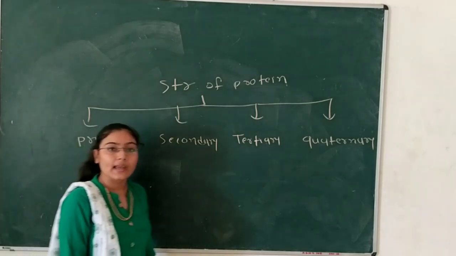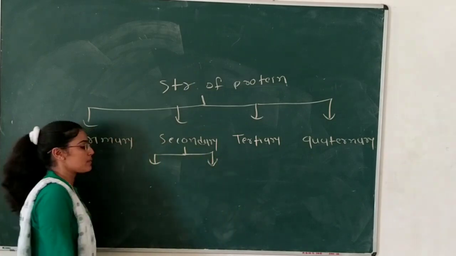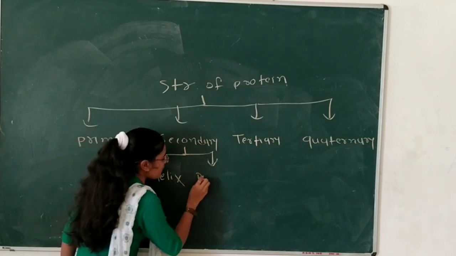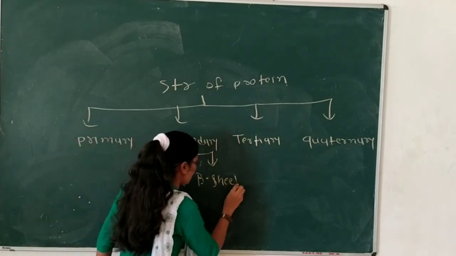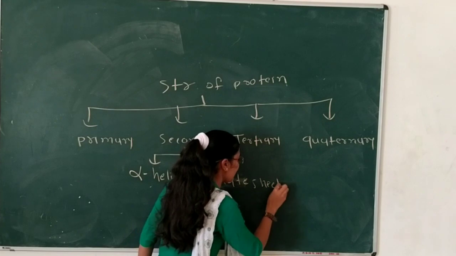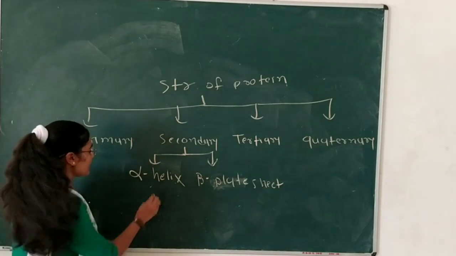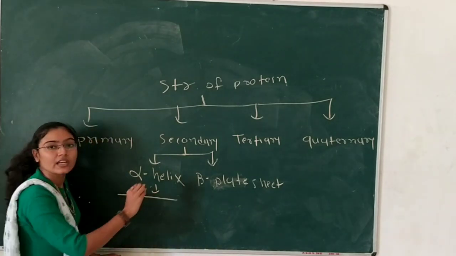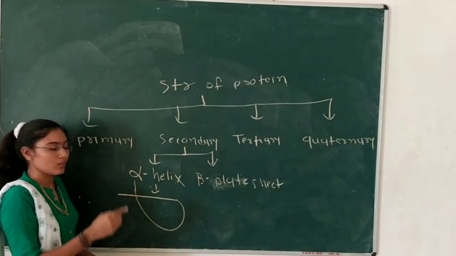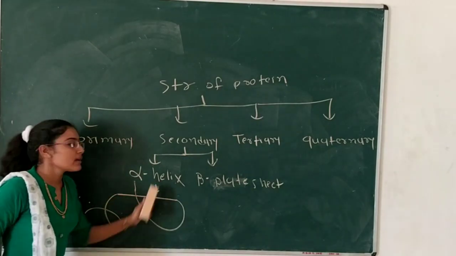Now we will discuss the secondary structures of the protein. The secondary structure of the protein is subdivided into two types. The first is the alpha helix and the second is the beta pleated sheet. First, what is the alpha helix? It means a long chain of amino acids that is twisted and coiled, forming a helical form. That is the helical structure of the secondary structure of protein.